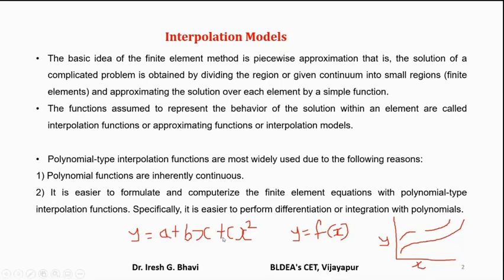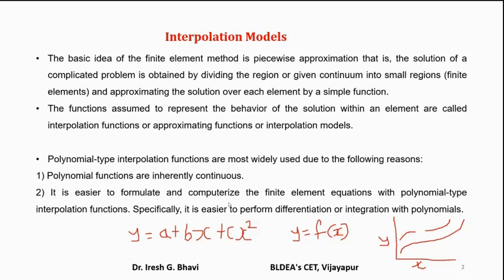If you use a polynomial function, then differentiation and integration is very easy. That is one more advantage, because in the finite element method you will come across differentiation and integrations. Because the main differential models are differential equations only. So you are required to differentiate and integrate. And as polynomial functions are easy to differentiate and integrate, because differentiation of x square is 2x, means x raised to n is n into x raised to n minus 1. And what is the integration of x raised to n? x raised to n plus 1 by n plus 1.